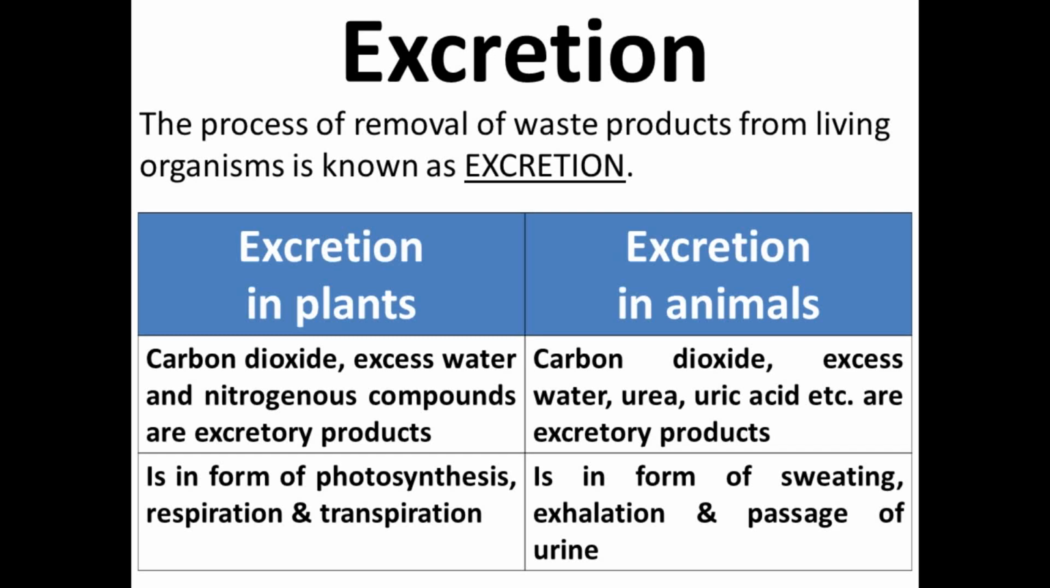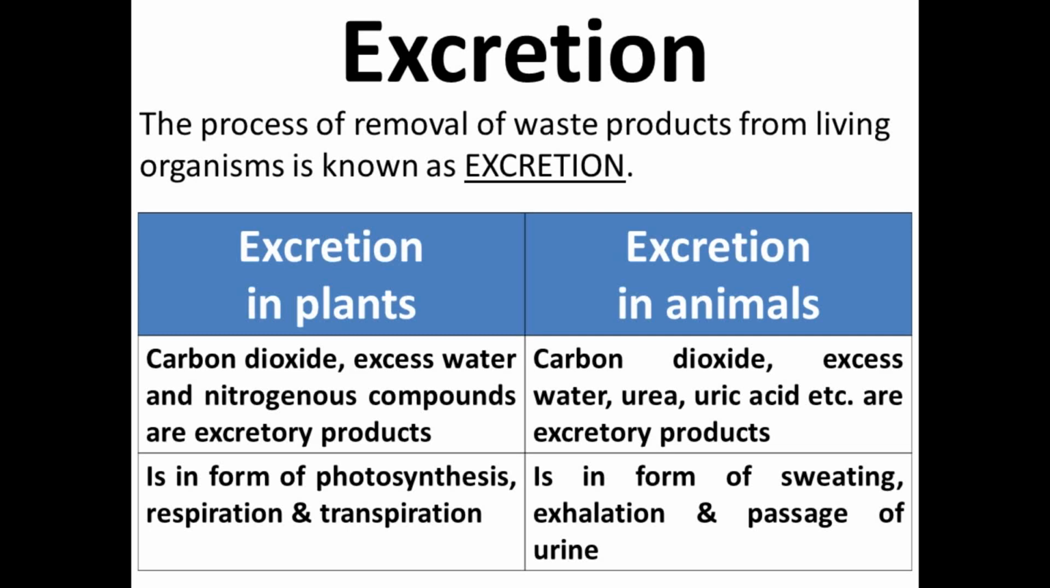What happens in photosynthesis? There is intake of carbon dioxide and release of oxygen. So their excretory product is oxygen. In respiration, there is intake of oxygen and carbon dioxide is released. So the excretory product is carbon dioxide. In transpiration, there is loss of excess water. So there the excretory product is excess water.